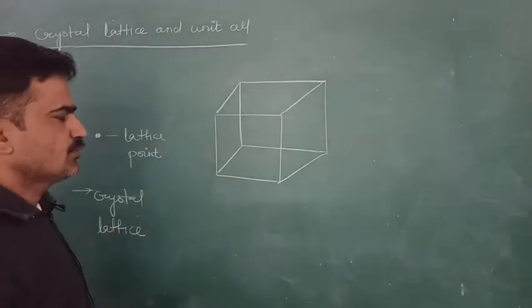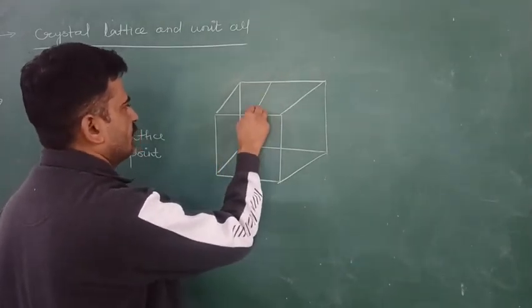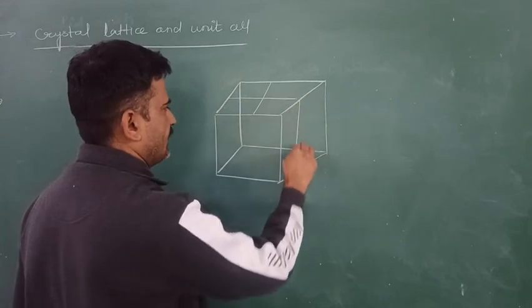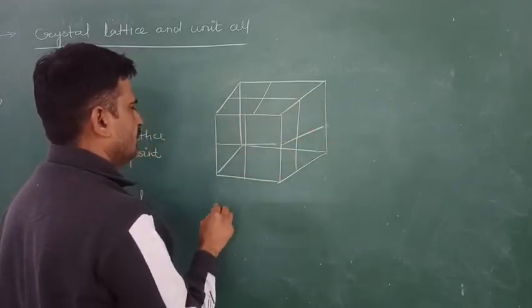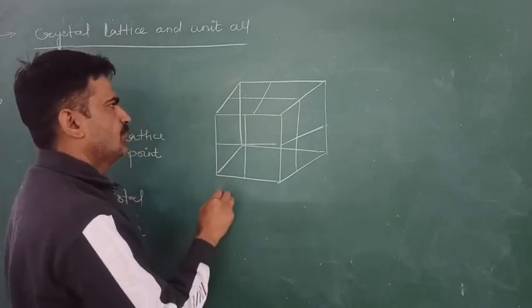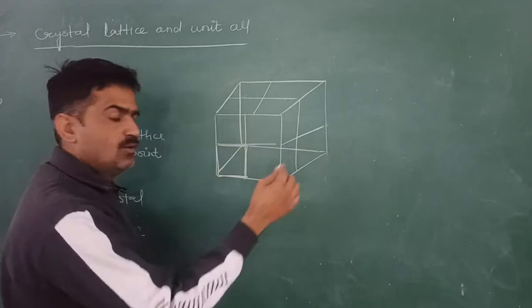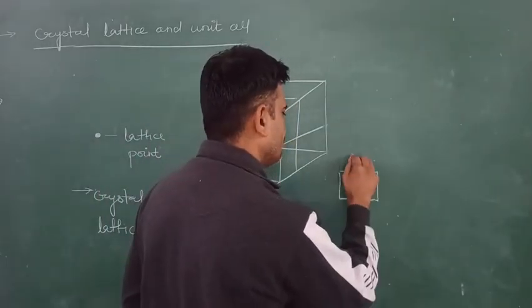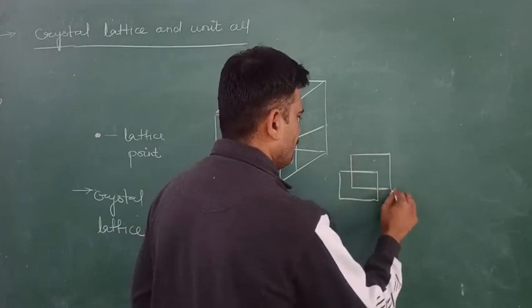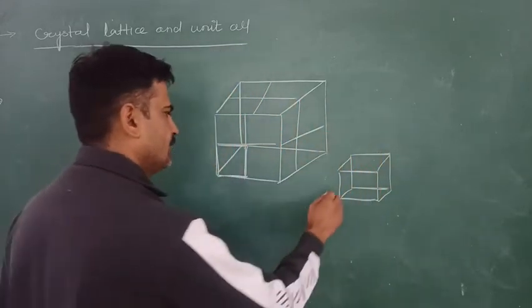And the smallest portion of this crystal lattice is known as the unit cell. This is the crystal lattice, and this three-dimensional portion of the crystal lattice that I bring out is known as a unit cell.